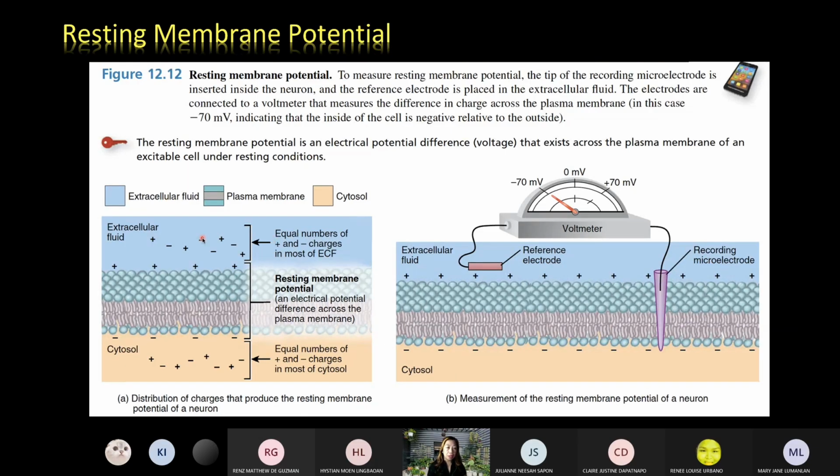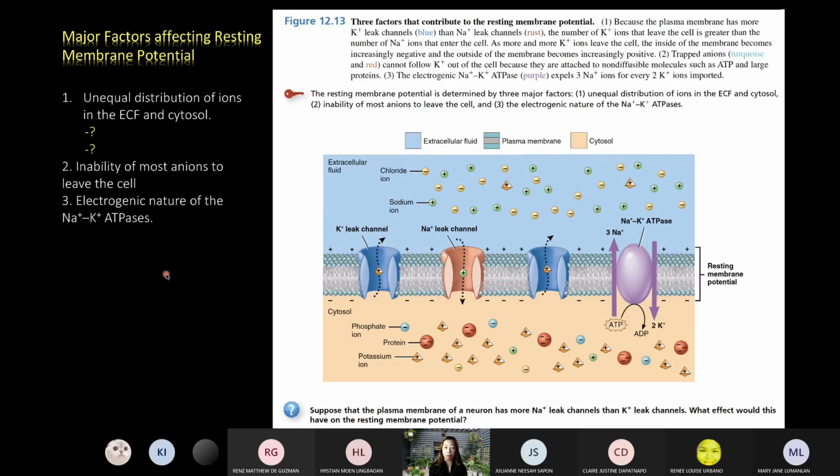But if there is a relatively equal number of positive and negative ions both in the outer and the inner membrane, how come the inner surface is relatively more negative than the outside? So that's the question. It's stated that there are three possible reasons for generating the resting membrane potential. Number one is the unequal distribution of ions in the ECF and in the cytosol.